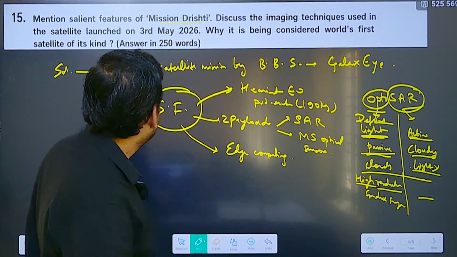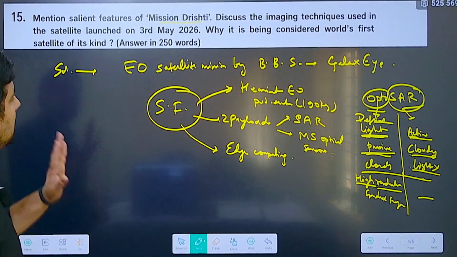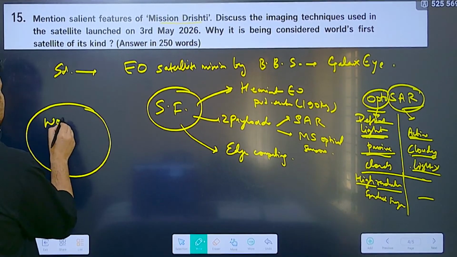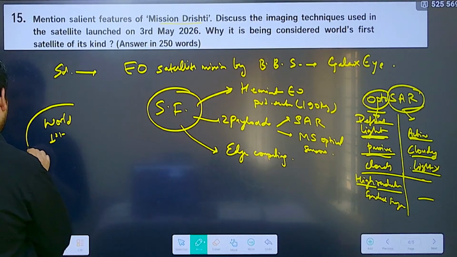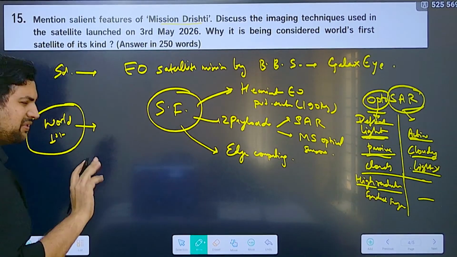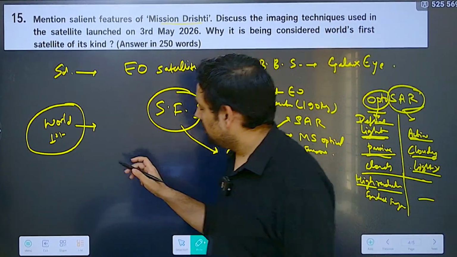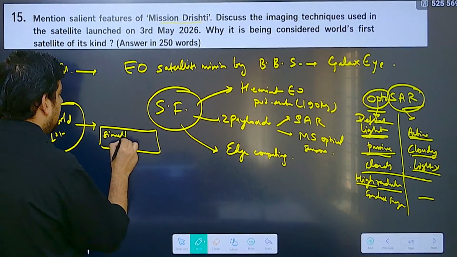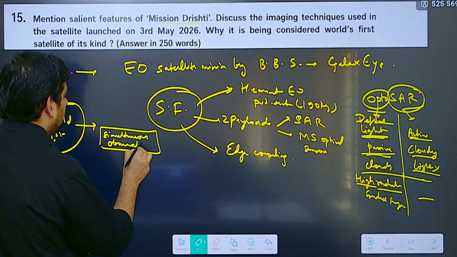Then the last part is, why is it being considered world's first satellite of its kind? Here you can make a very simple flowchart that will cover everything. First is simultaneous observation.